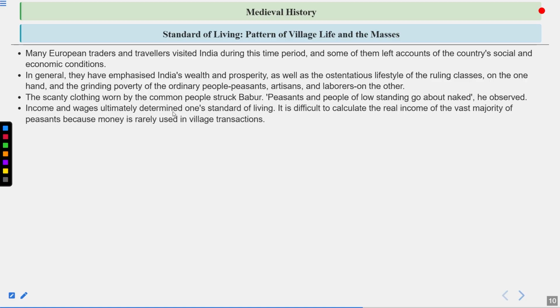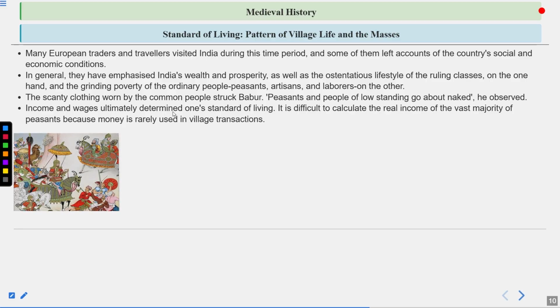Incomes and wages ultimately determine one's standard of living. It is difficult to calculate the real income of the vast majority of peasants because money was rarely used in village transactions, even at that time. When they were trading among themselves, not with the king or in exporting and importing, they were easily using the barter system even at that age. That is why the real income of the people of that time cannot be calculated. So these are some of the patterns of life and society at that time.